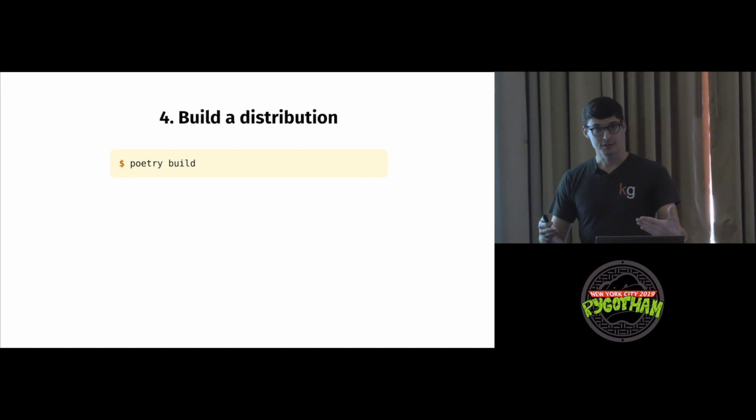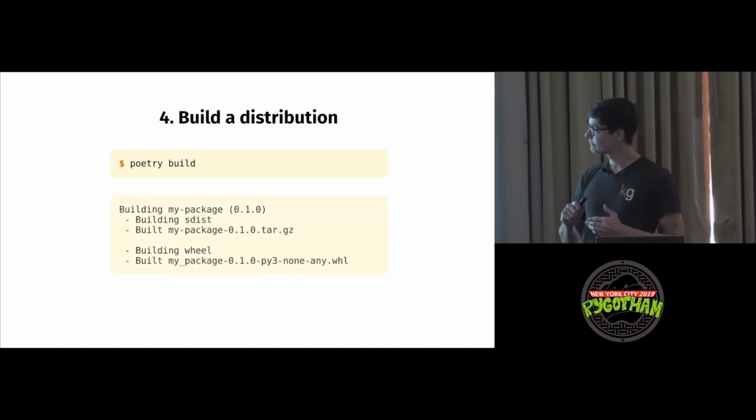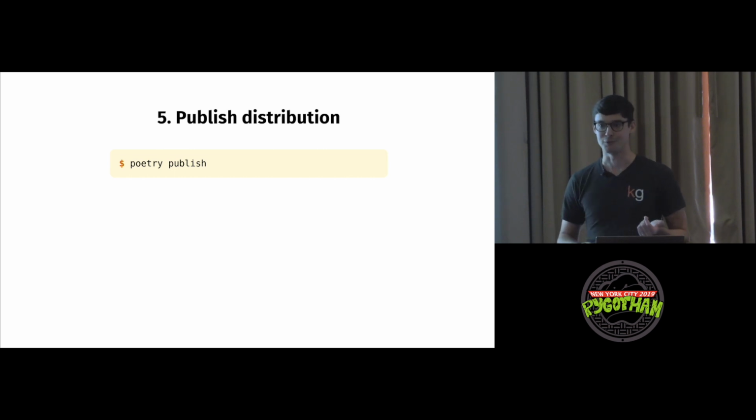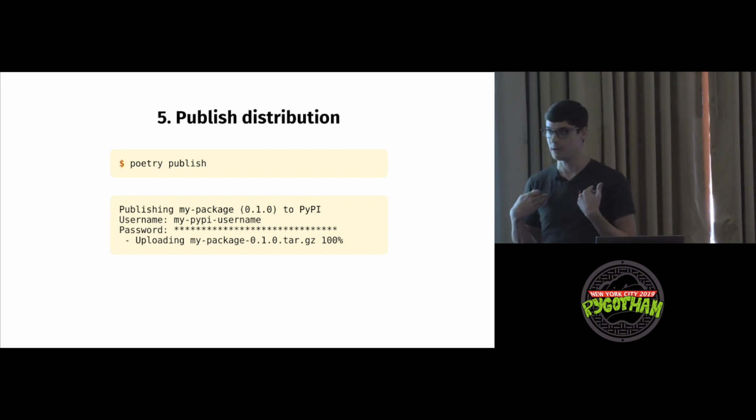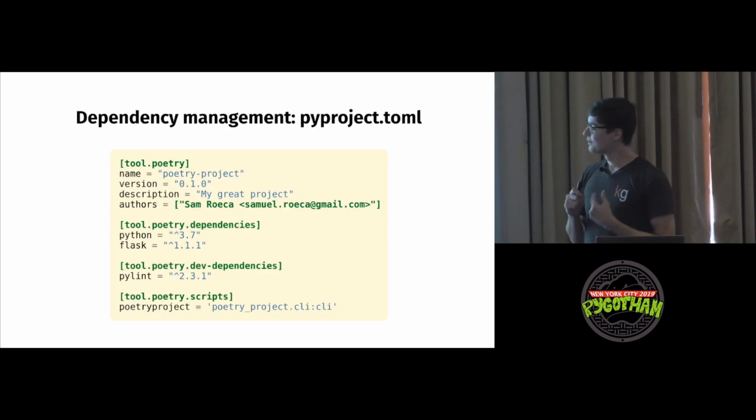Finally, we'll build our distribution. It builds. And we'll publish our distribution. We'll share it with the world. Publishes to PyPI. But if you have a private package index that you want to share it with as well, totally works. That's how we distribute things to ourselves at my company. So that's it. That's the steps broken down.